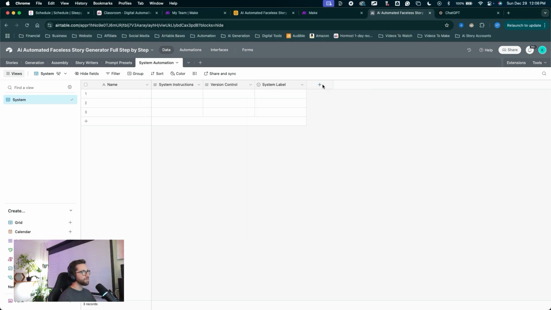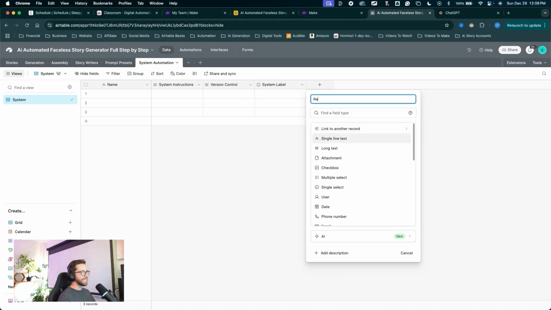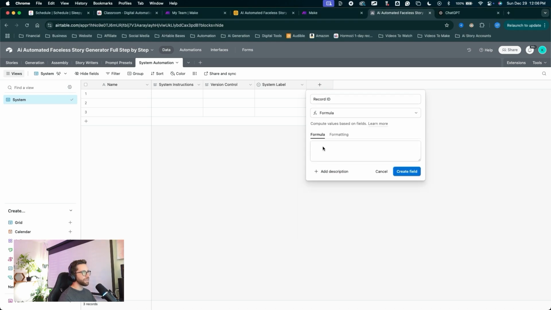In the last field, click the plus, name this record ID. And of course, this is a formula field. Type into the formula box, REC. Finish off that function with the parenthesis, type it in, and create the field.